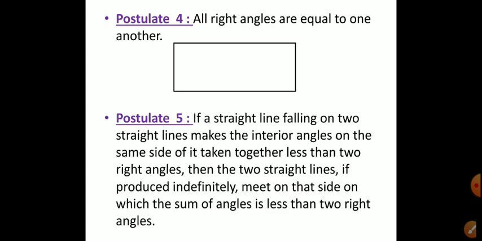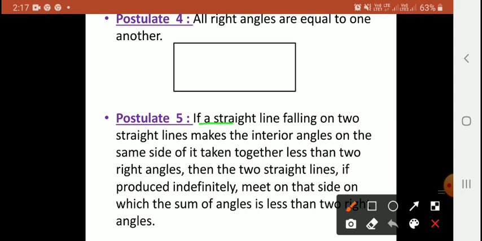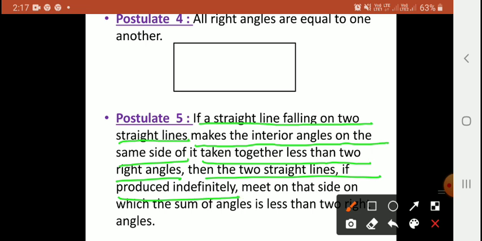Now postulate number 5. If a straight line falling on two straight lines makes the interior angles on the same side, if taken together, less than 2 right angles, that is the measure of angles is less than 2 right angles, then the two straight lines, if produced indefinitely, meet on that side on which the sum of angles is less than 2 right angles.